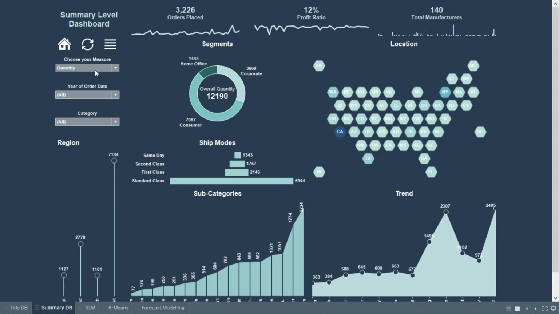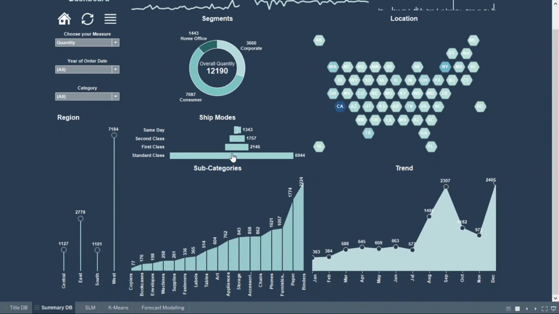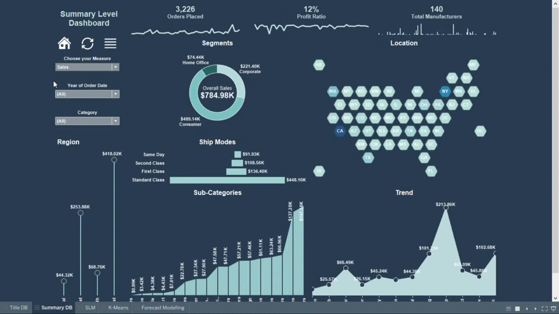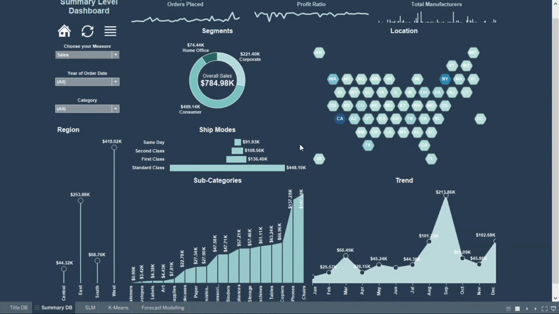The entire view that we are seeing is at a quantity level. What if I wanted to see the entire sales data as information about this business? I simply choose sales. The entire views that we are seeing here convert into sales. So the overall sales is this much, corporate has contributed this much, home office contributed this much, and consumer products have contributed this much. There are 3,226 orders placed in total. The profit ratio is only 12%, and the total number of manufacturers is 140.